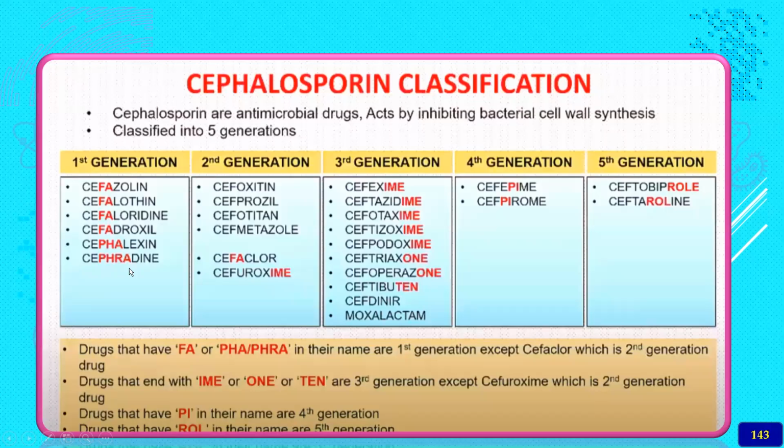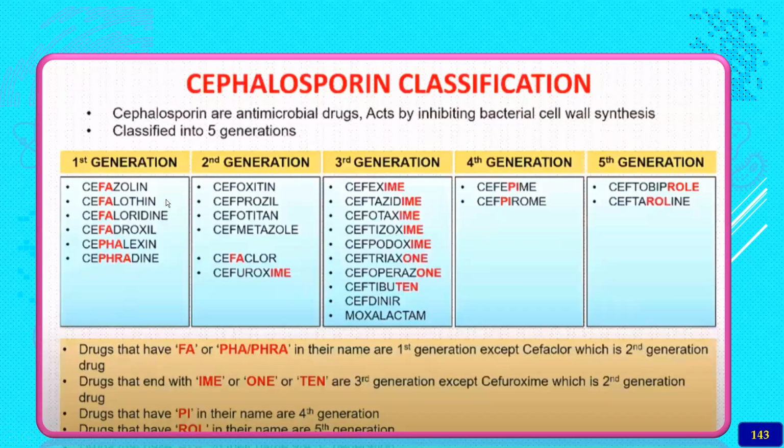So FA or PHA are very common in the first generation. The drugs with FA, PHA, or PRA in their name are first generation agents. Cefaclor is a second generation agent.